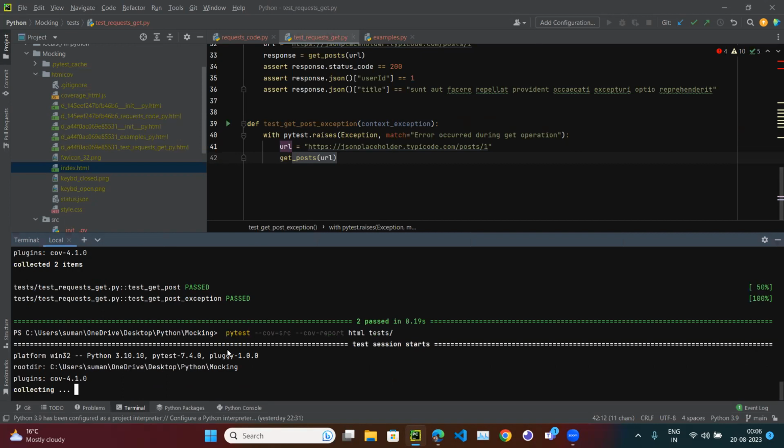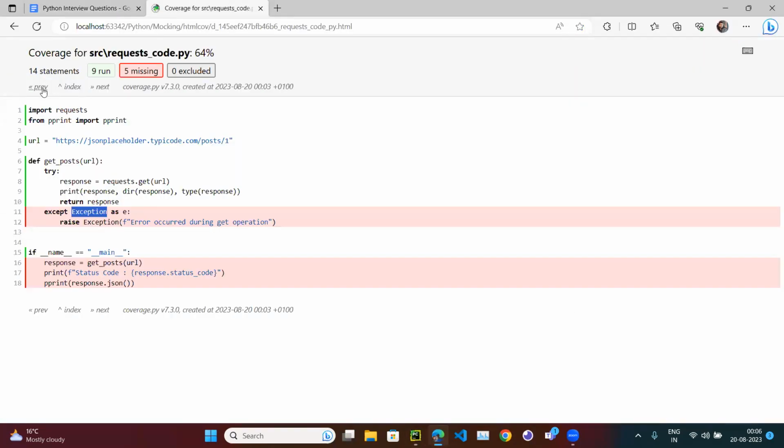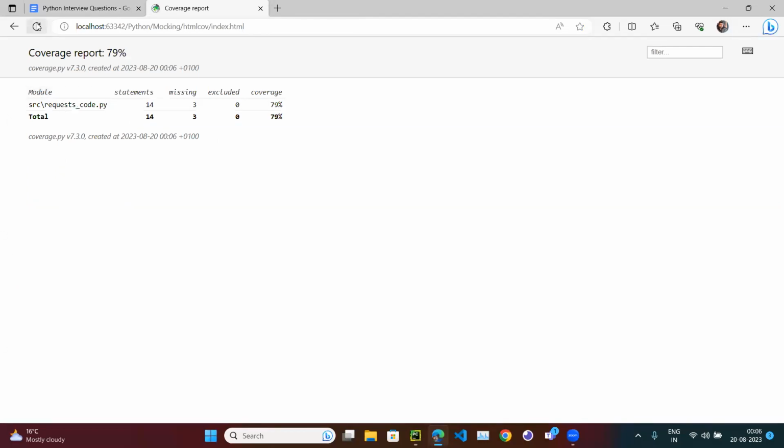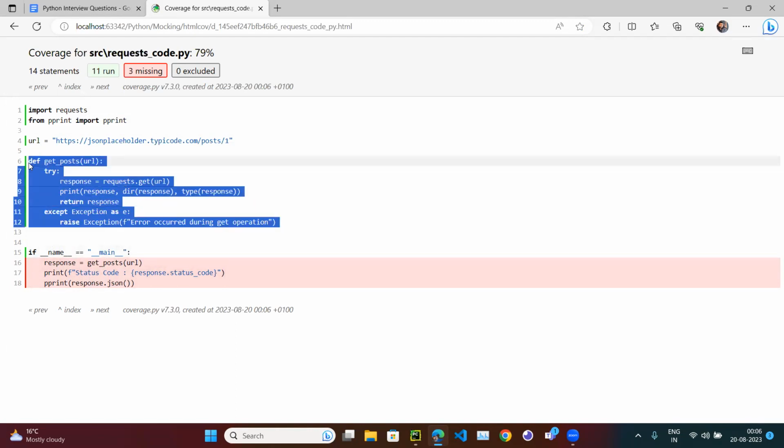So now if you run the code, our report has been generated. Go to the previous page and refresh it. Now you could see our report has been generated. Earlier there was 64. Now you could see they are all green. Only this part is showing red, because we have not covered this code, but the main code we have covered. That's why it is showing green.